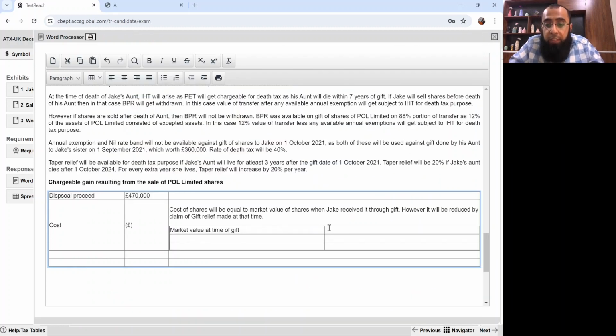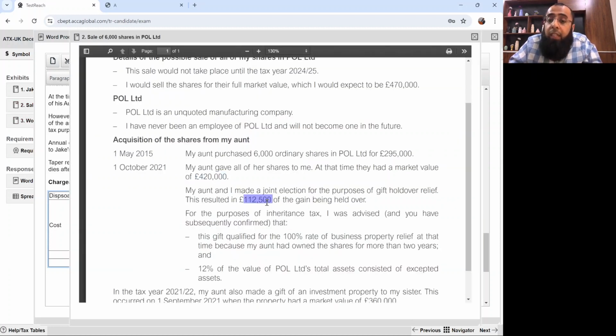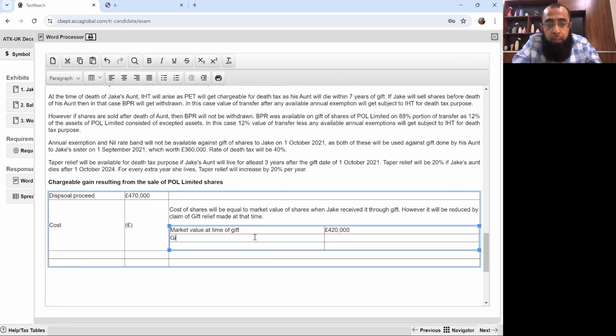Whenever you receive anything through gift, the things are transferred at market value. So that's the market value of the shares. And the gift relief claimed at the time of gift was 112,500.